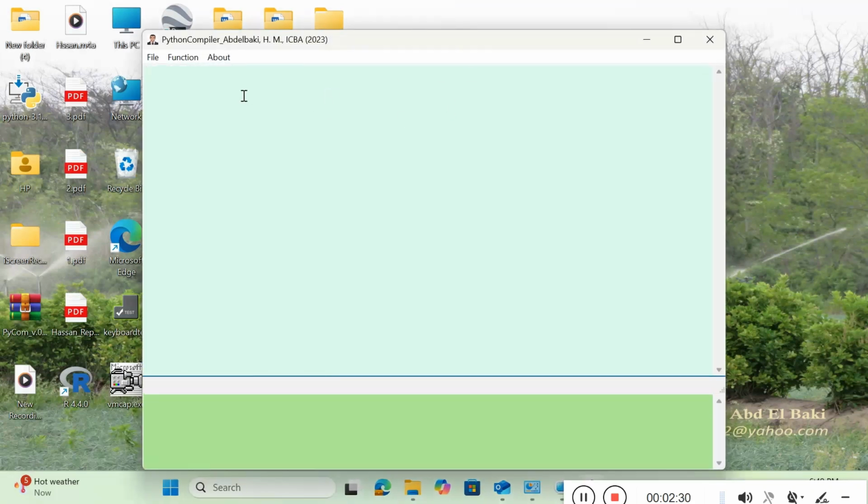It should now work. Let's test this by assigning two constants, a equals 3 and b equals 2. Then define a variable c equals a plus b. Finally, print the result of c. Here is the result.